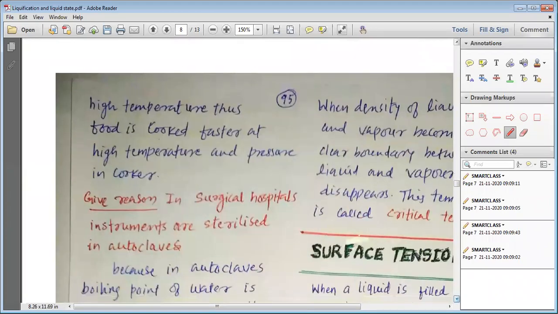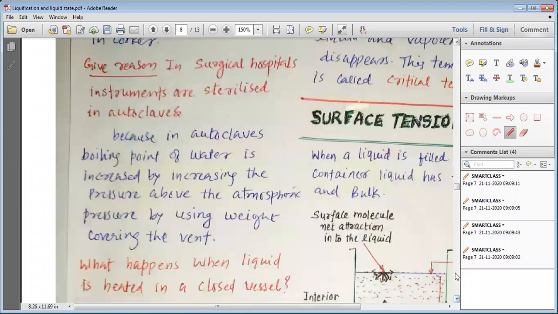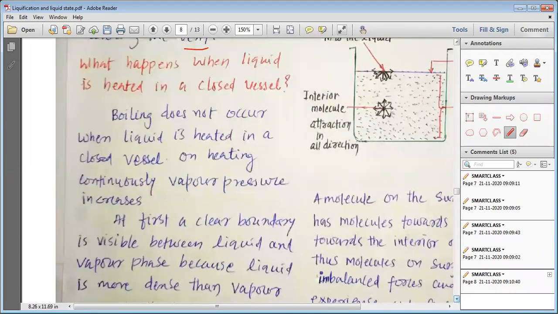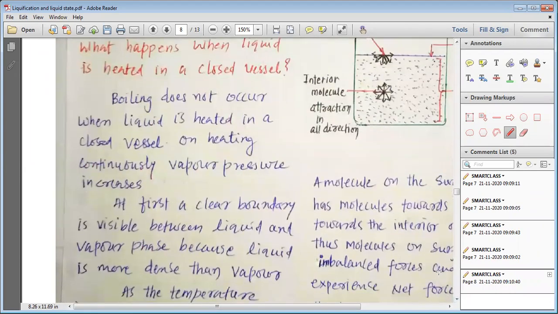Then in surgical hospitals, my dear students, the instruments are sterilized in autoclaves. In autoclaves, we have a vent in which we increase the temperature and we increase the pressure. So again, in this autoclave, the pressure is increased. So water boils at a higher temperature than its normal boiling point, and at that higher temperature the microorganisms can be easily killed, and thus the various surgical instruments can be sterilized.